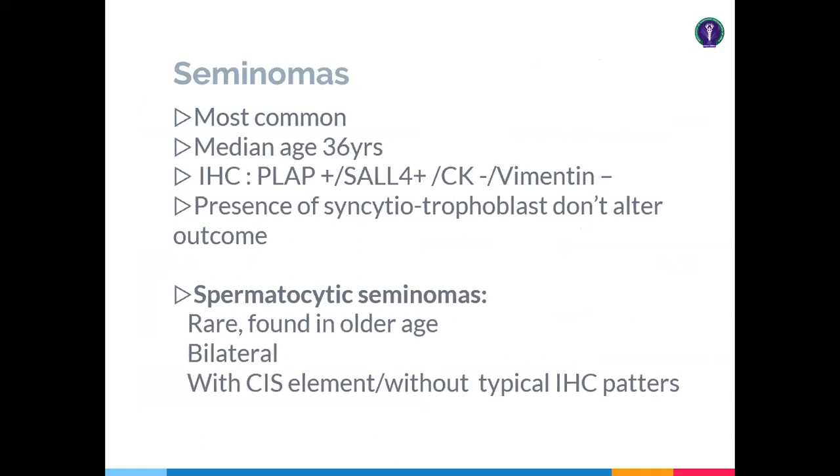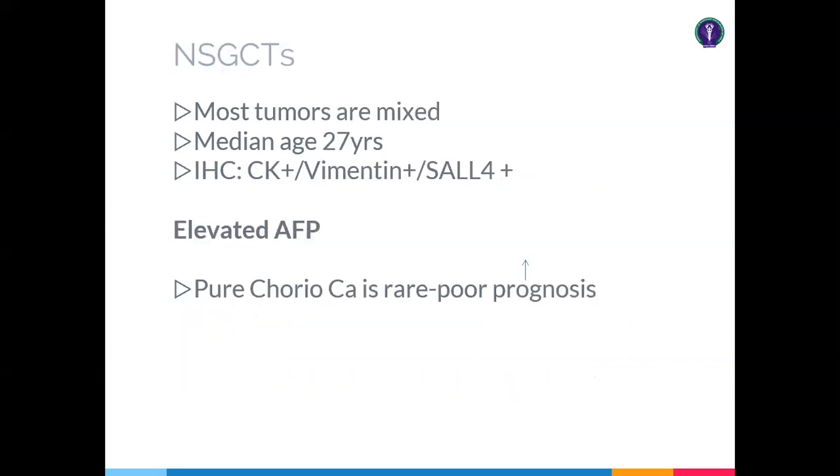The median age is likely in the second or third decade, and the IHC picture is CD117 positive, PLAP positive. A rare variety of seminoma I like to mention is spermatocytic seminoma, which is rarely found in older people and presents bilaterally. Non-seminoma presents a little earlier, in the second decade, and this is the golden rule: if you have an elevated alpha fetoprotein level in a case of testicular mass, it is a non-seminomatous germ cell tumor. Pure seminoma doesn't come with any elevated alpha fetoprotein, and choriocarcinoma is a very rare kind of testicular tumor.